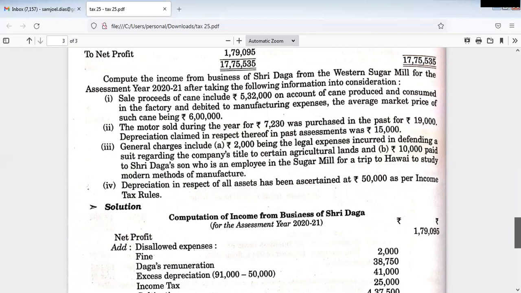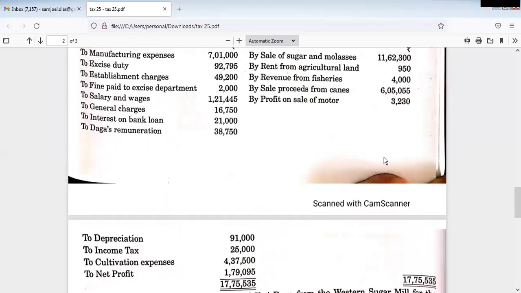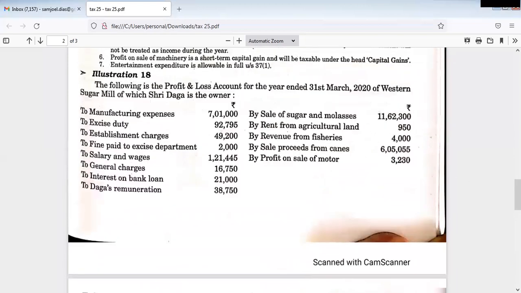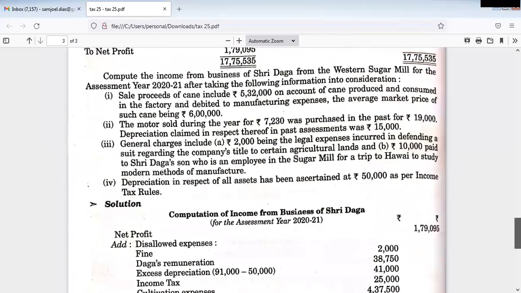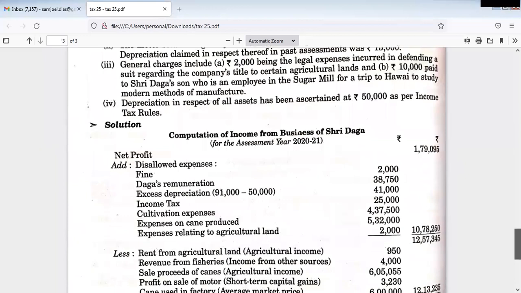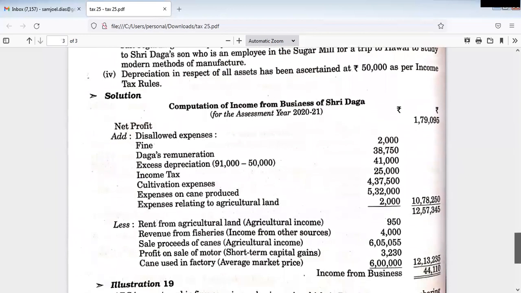But this is not a business profit. Profit on sale of motor is not a business profit. In order to consider it a business profit, the assessee must sell sugar or sugar products, right? So it is not related to business. They have sold a motor, so it is a capital gain, a short-term capital gain. So it is not related to business. What we have to do is deduct it.